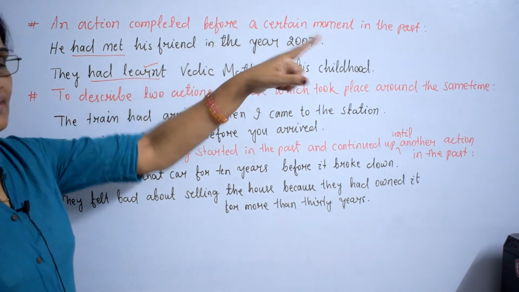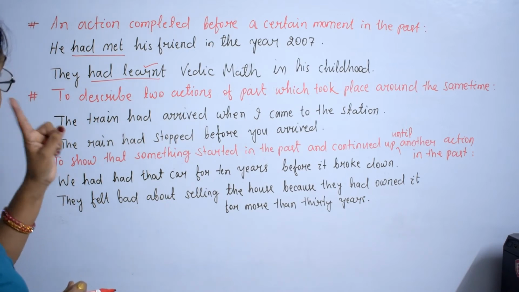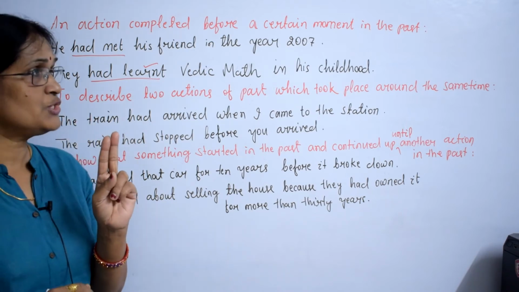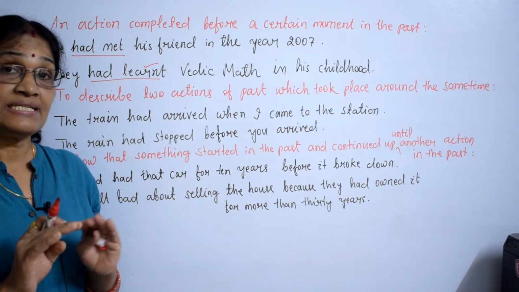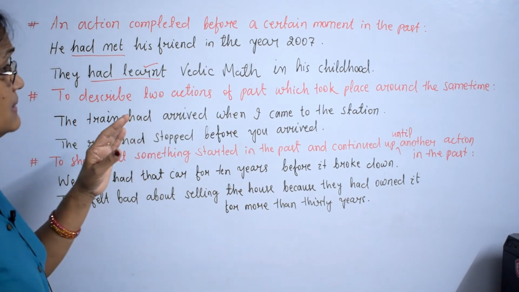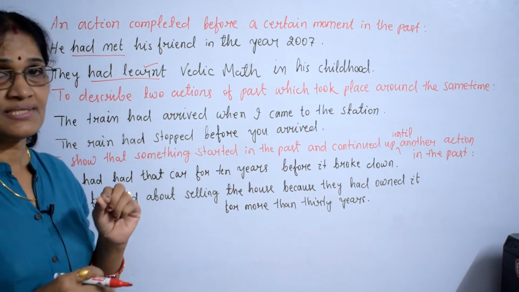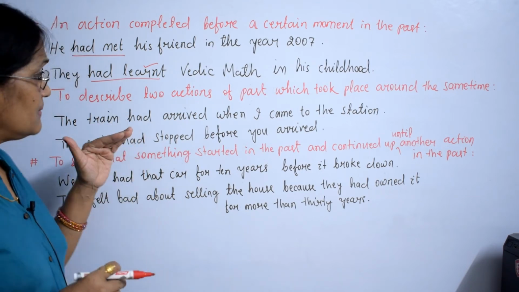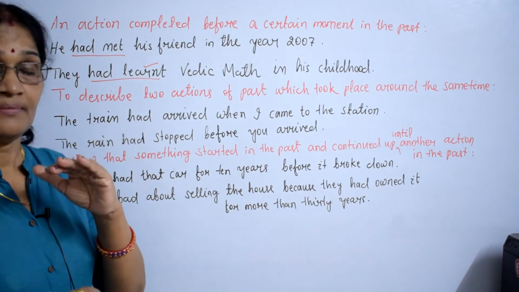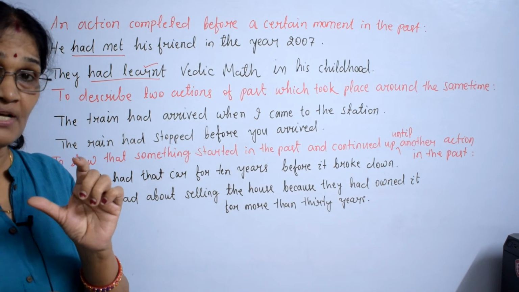Before a certain moment in the past, you use past perfect. You use past perfect to describe two actions of the past which took place around the same time. Of those two actions, the one that was completed earlier will be expressed in past perfect.